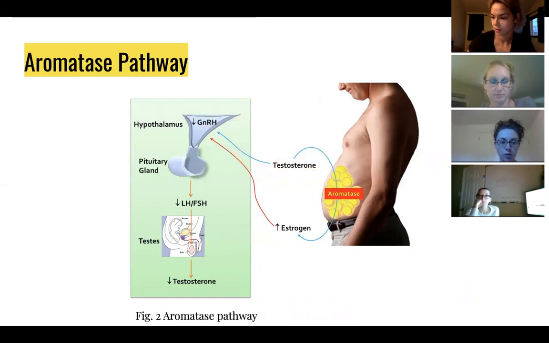With the aromatase pathway, you can see that aromatase is released from adipose tissue, causing androgens to be converted to estrogen, increasing the overall amount of estrogen levels. Increased estrogen levels decrease FSH and LH, hormones responsible for spermatogenesis and testosterone synthesis. The hormone levels are also directly related by the HPG axis, which controls the secretion of testosterone, affecting the gonadotropin releasing hormone, which is the stimulant for LH and FSH.